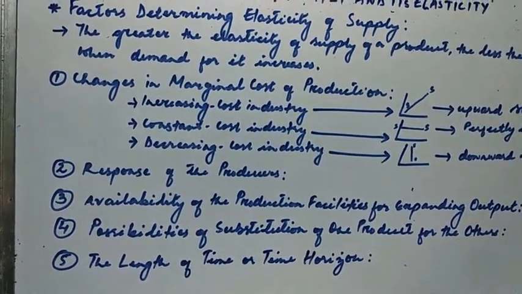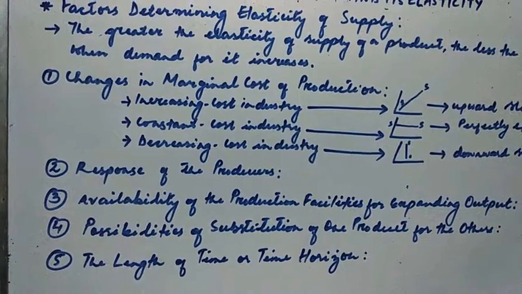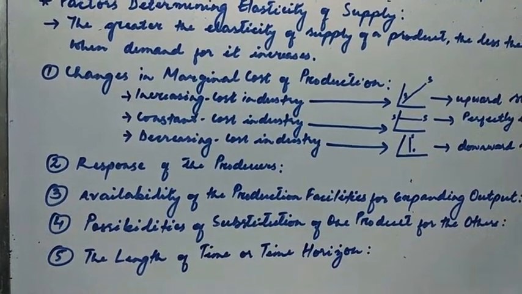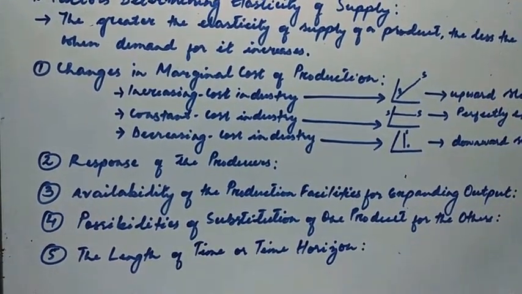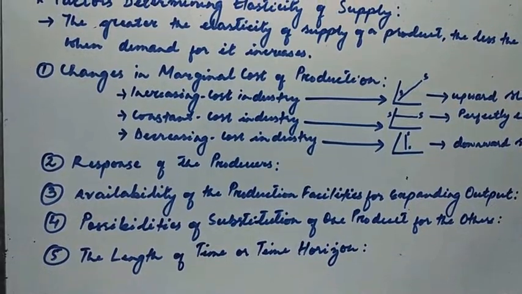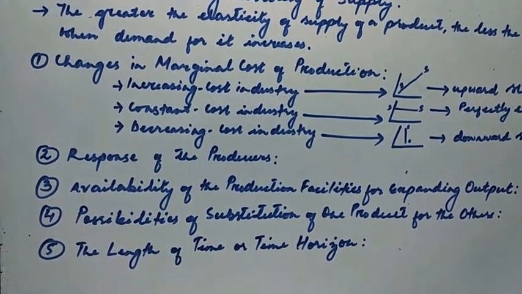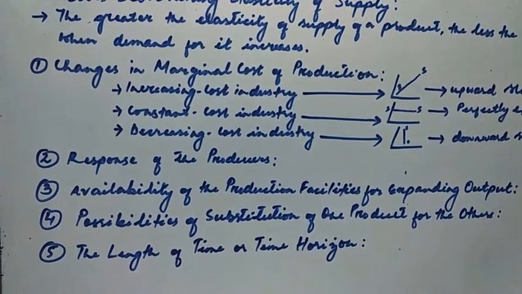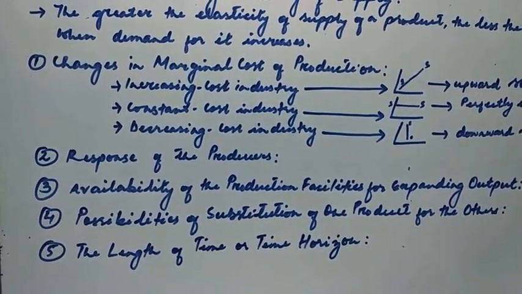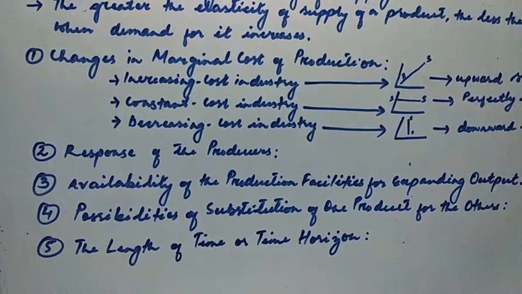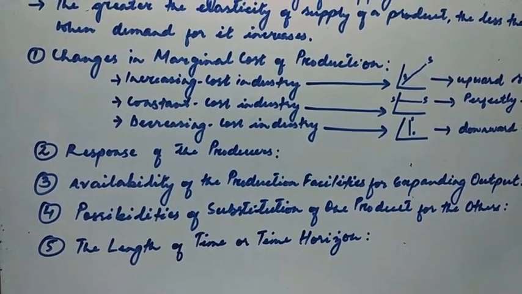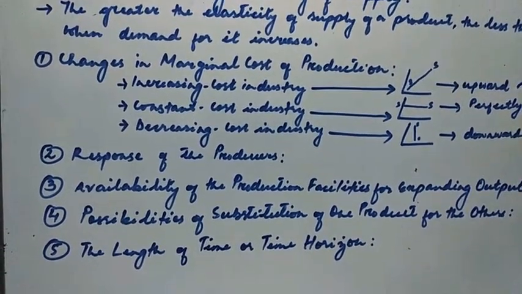So elasticity is less in that case. When we increase our production and at the same time marginal cost of production is also increasing, then elasticity in that case is less. There is less elasticity. So we can study this in both the short run and the long run.